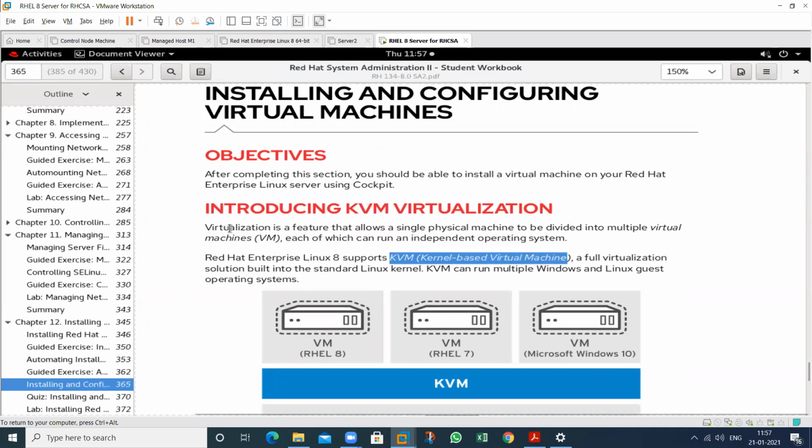So virtualization is a technology, a feature, by using which we can create multiple virtual machines over a single physical machine. This allows the functionality to create multiple virtual machines, or VMs, and these VMs will work independently, and we can install different operating systems.